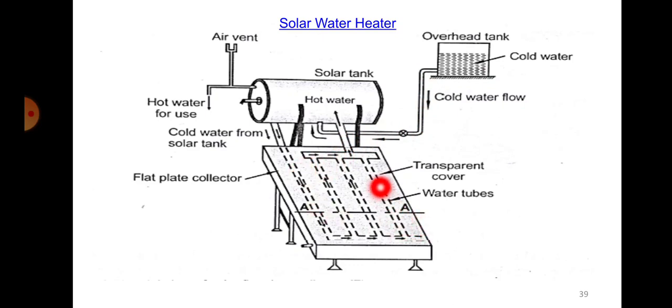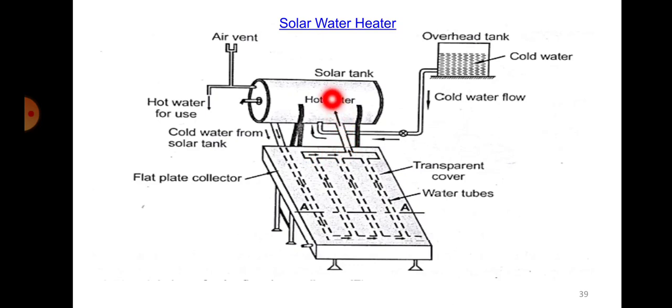These water tubes will have the water, and because of the solar radiation and the effective heat transfer through the water tubes, the water gets heated up, and because of the density difference, hot water will generally try to flow upwards like this and enter into the tank.